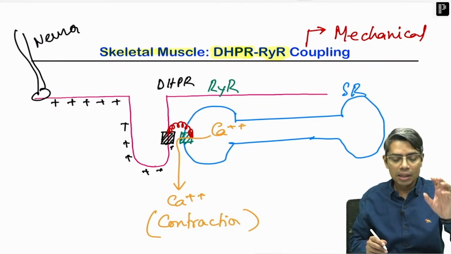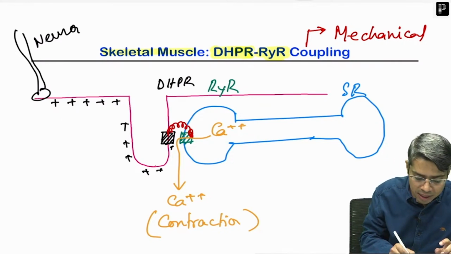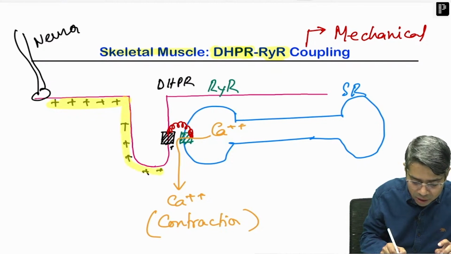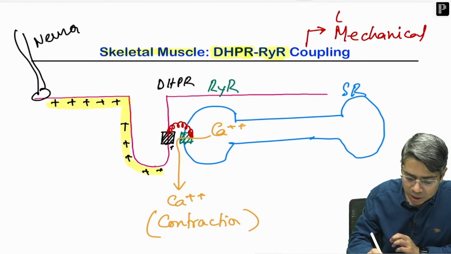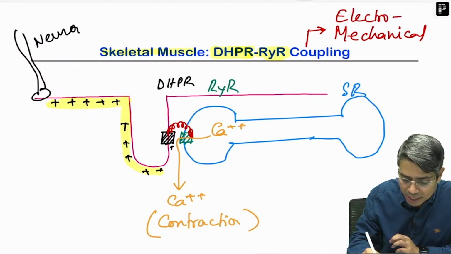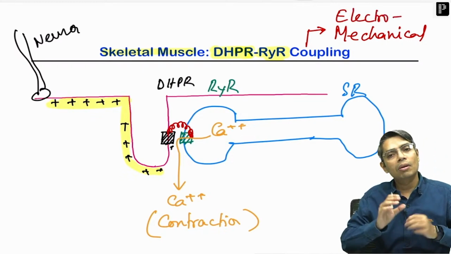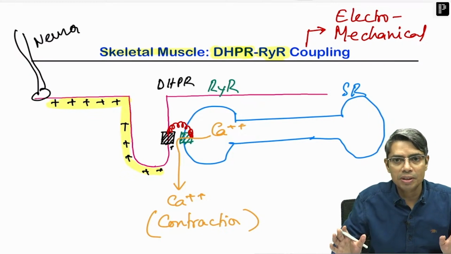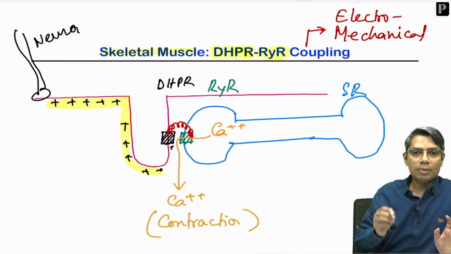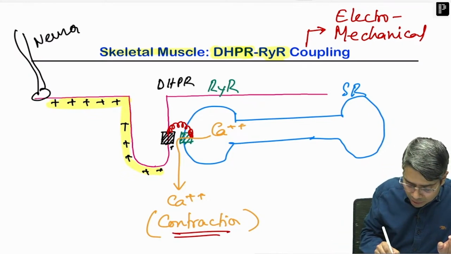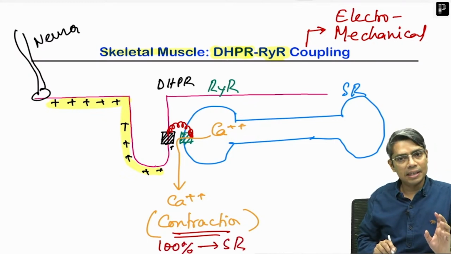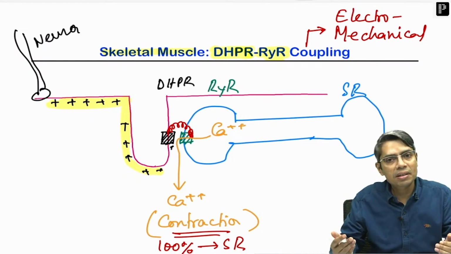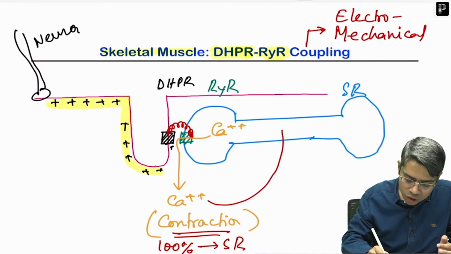This mechanical coupling or mechanical interaction will occur in presence of the electrical activation of the cell membrane. That is why the whole term that is used is electromechanical coupling, or only mechanical coupling is also sufficient. And the second thing that you have to remember is that for skeletal muscle contraction, 100% of the source of calcium is coming from which organelle? Sarcoplasmic reticulum.